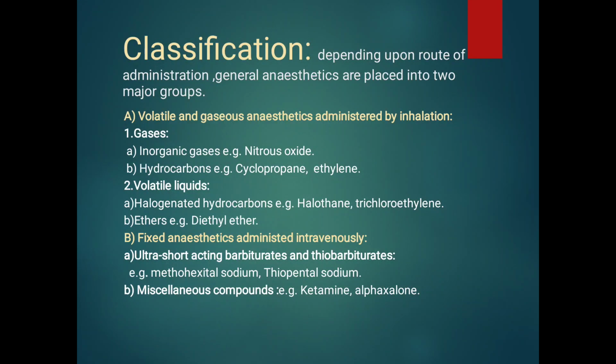Next is the classification of general anesthetics. Depending upon the route of administration, general anesthetics are classified into two major groups. First is the volatile and gaseous anesthetics administered by inhalation. In that, the first category is gases: inorganic gases, example nitrous oxide; hydrocarbons, example cyclopropane, ethylene. Volatile liquids include halogenated hydrocarbons, example halothane, trichloroethylene, and ether, example diethyl ether.